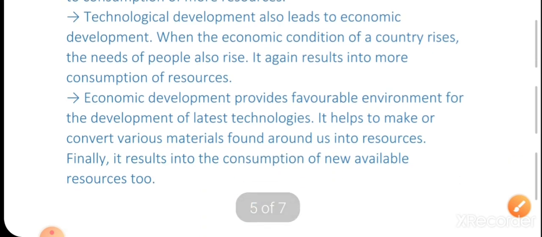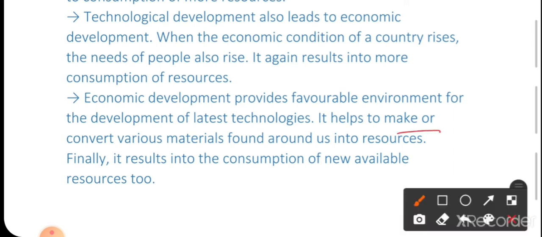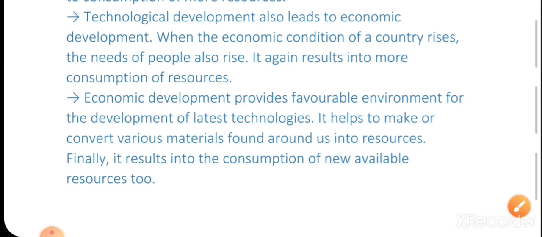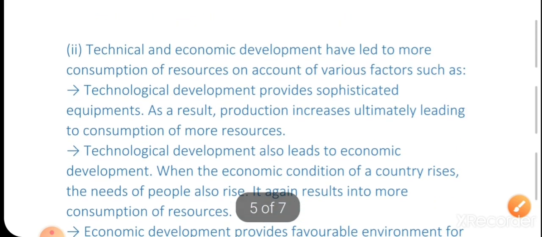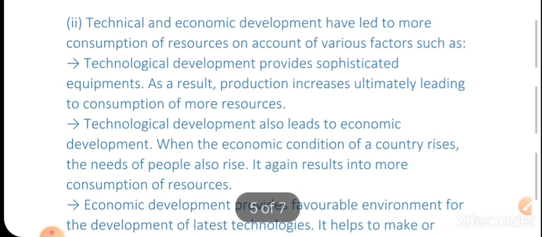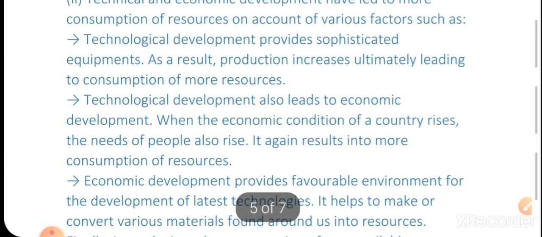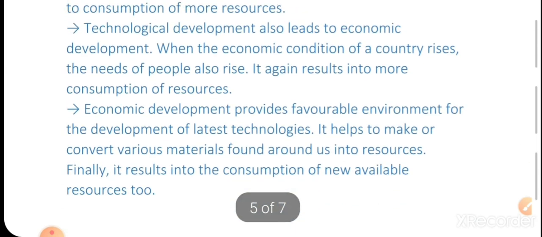Third, economic development provides a favorable environment for development of the latest technologies. It helps to convert various materials found around us into resources. Finally, it results in the consumption of newly available resources too. So, dear students, you can take a screenshot and note it down in your notes.